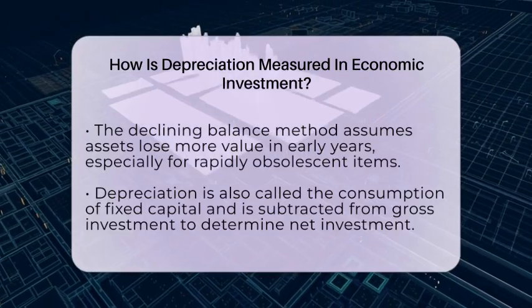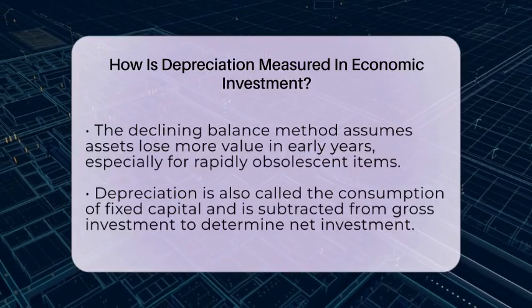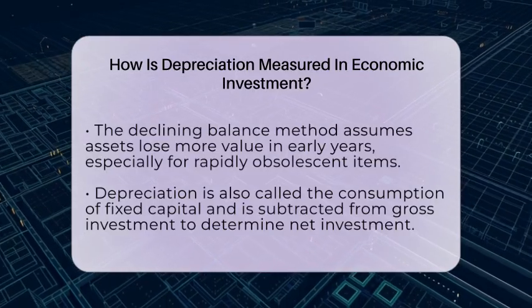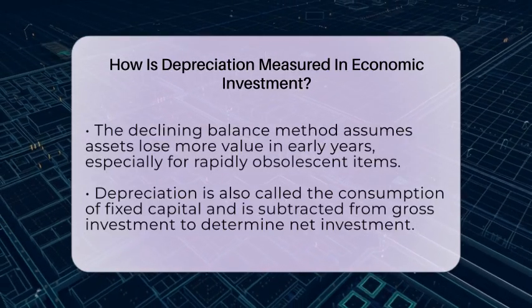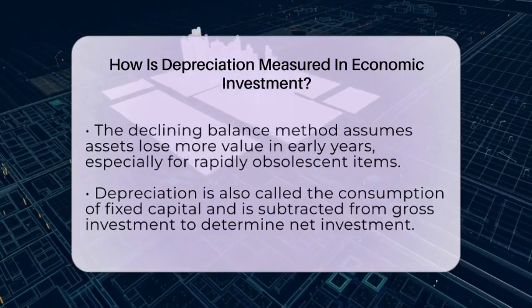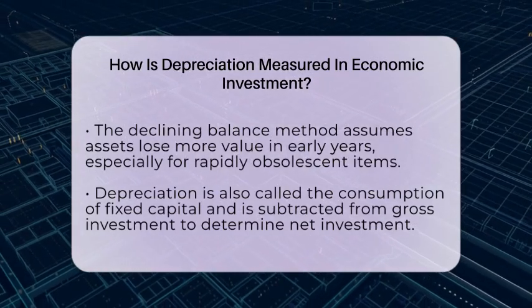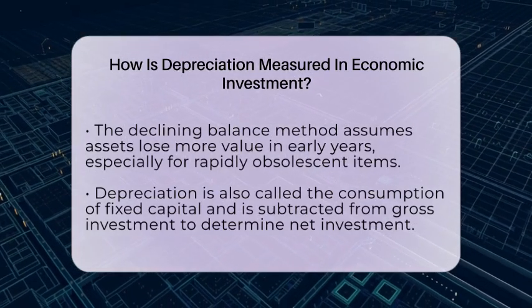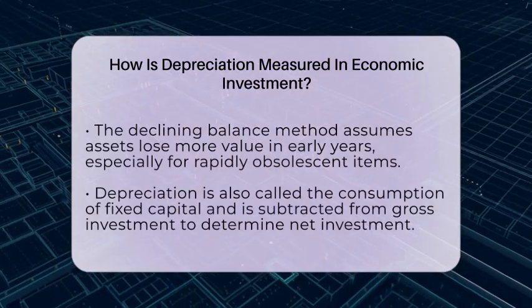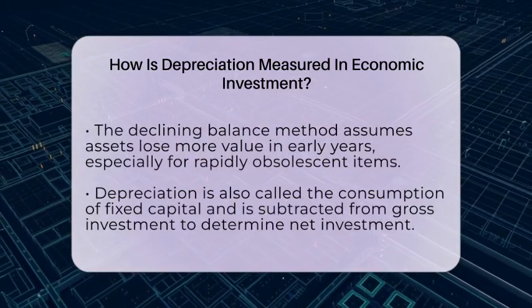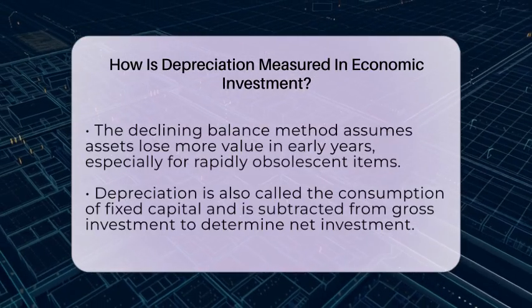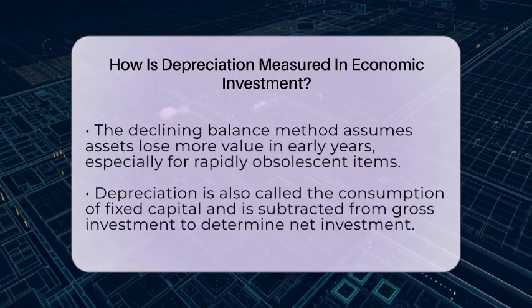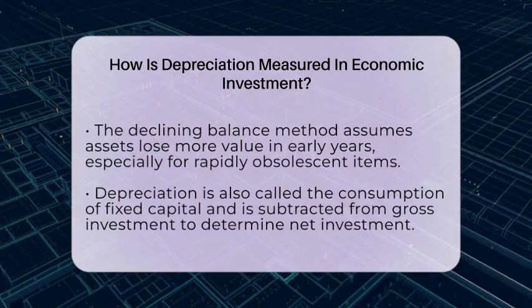Once depreciation is calculated, it is called the consumption of fixed capital. This is the total amount of asset value used up in a period. It is subtracted from gross investment to find net investment, which shows how much new capital is added after accounting for wear and tear. This process is key in national income accounting because it adjusts gross domestic product to reflect the true increase in the economy's productive resources.